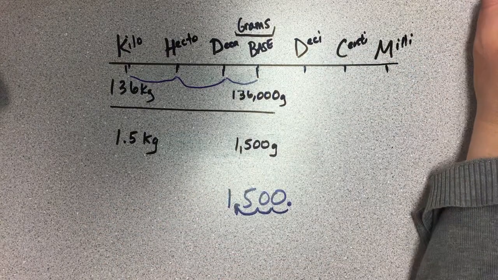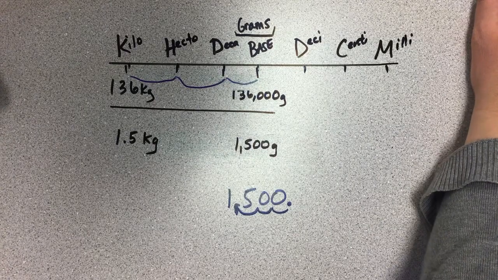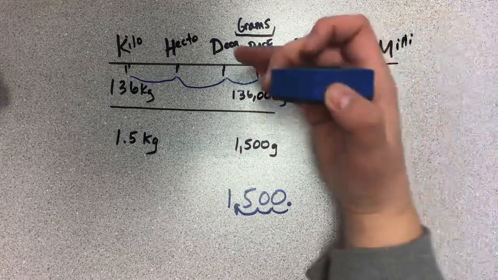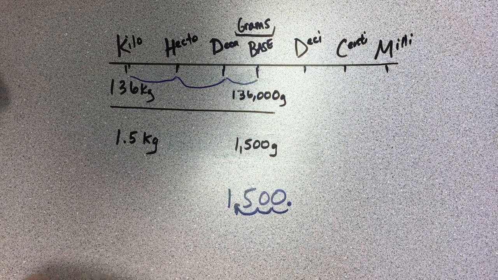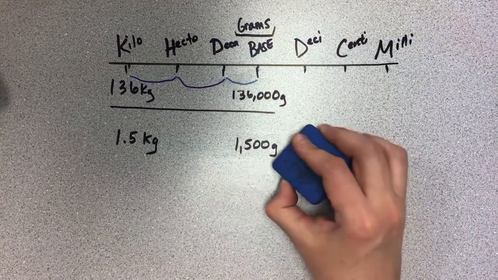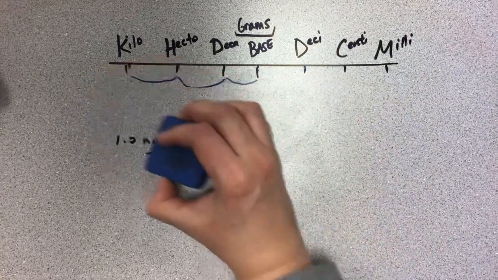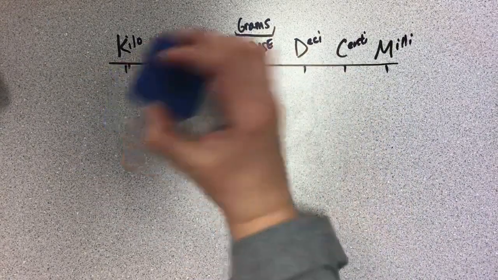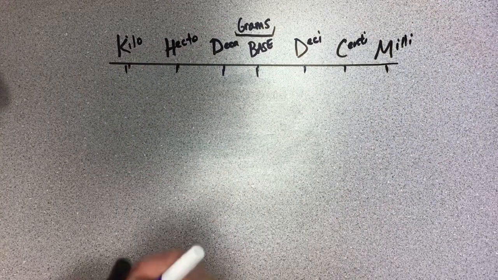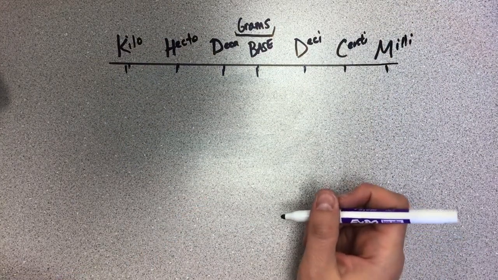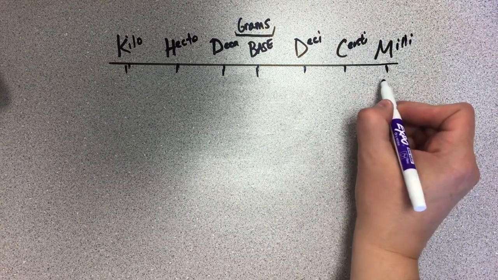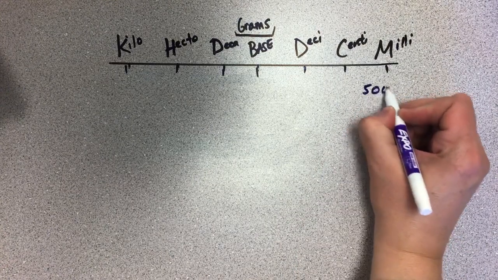So the independent practice should be fairly easy for you today because now instead of using meters, we're using grams, but it's the same exact concept. So go ahead and do the guided practice, and I'll tell you the answers right now. So pause the video, do the guided practice. The first one is 5,000 milligrams. Milligrams are over here.